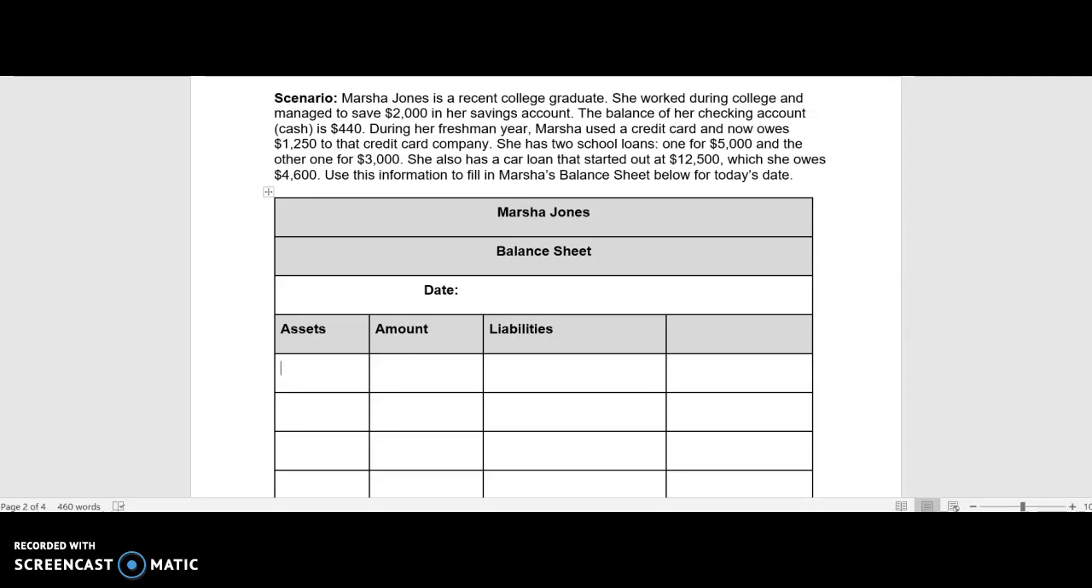So here's where everything is pretty much self-explanatory. Her asset, of course, is her savings account because she has $2,000 in savings. Her other asset is the cash that she has on hand, which is $440. During her freshman year, it states that she uses a credit card and she has a balance of $1,250 on it. Then it states she has school loans, one for $5,000 and one for $3,000. Depending on how you want to do it, you can do school loans separate or you can do them together.